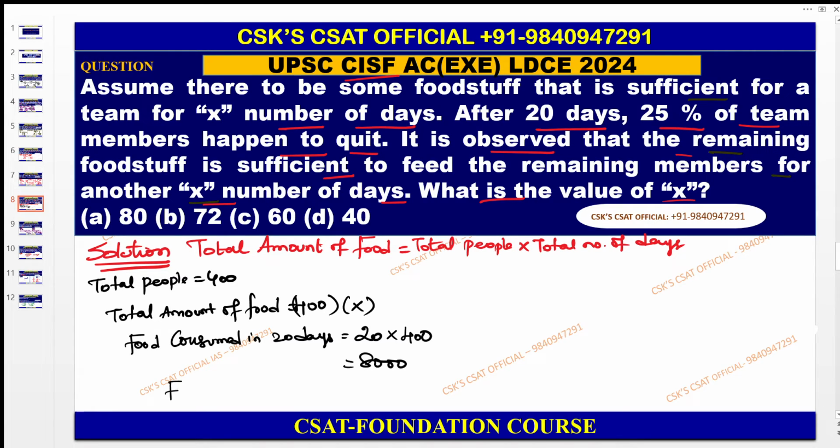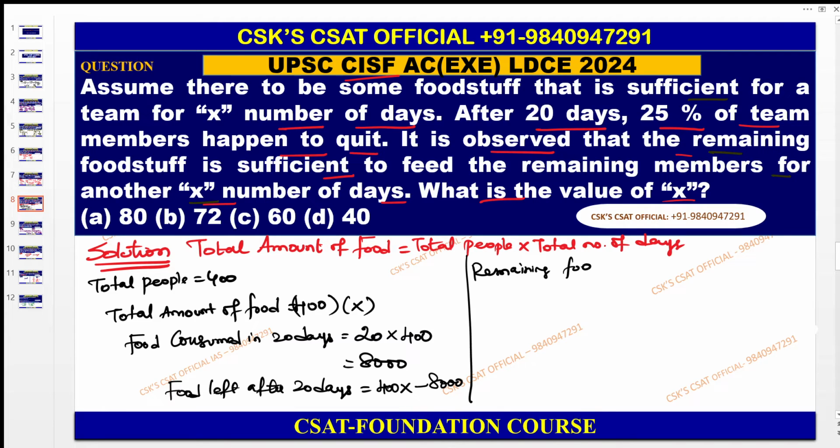Then the food left after 20 days, that you also need to calculate, which is equal to the total food available here, 400x units, minus the food consumed in 20 days, which is 8000. Find out the remaining. For the remaining food, please remember this is the remaining food.